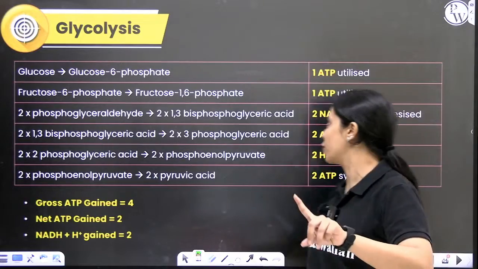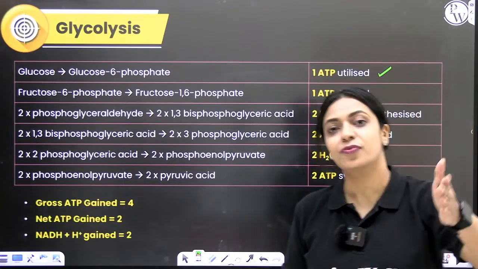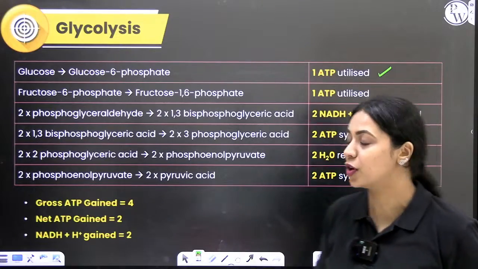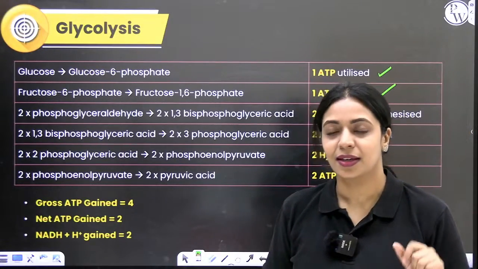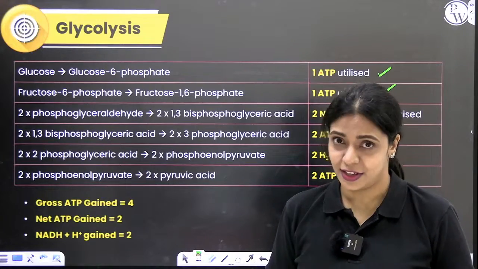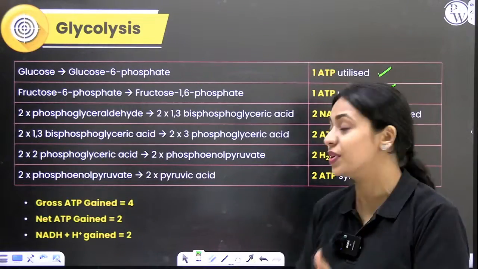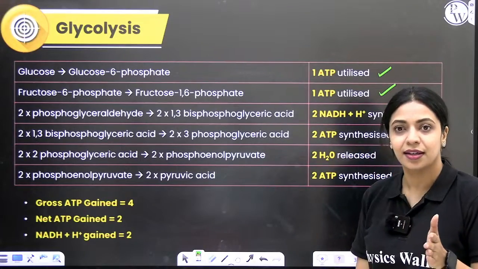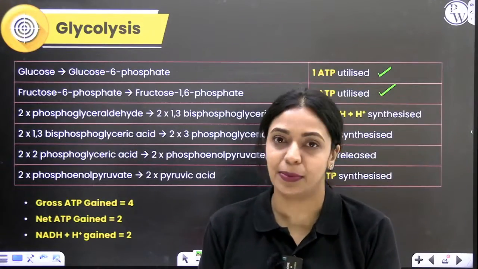Glucose to glucose 6-phosphate, ATP is utilized. Next, fructose 6-phosphate to fructose 1,6 bisphosphate, ATP is utilized. Then what happens? When there is oxidation, when phosphoglyceraldehyde is getting converted to 1,3 bisphosphoglyceric acid, NADH will get produced.